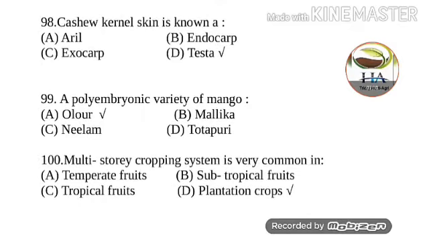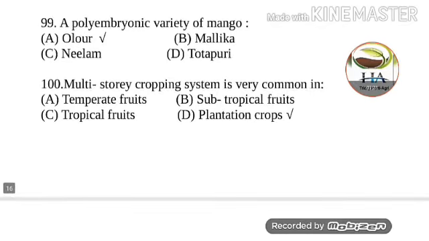Next question is, a polyembryonic variety of mango is Olour, Mallika, Neelam, and Totapuri. So polyembryonic variety of mango is Olour. Next question is, the multi-story cropping system is very common in temperate fruits, subtropical fruits, tropical fruits, and plantation crops. So multi-story cropping system is very common in plantation crops.